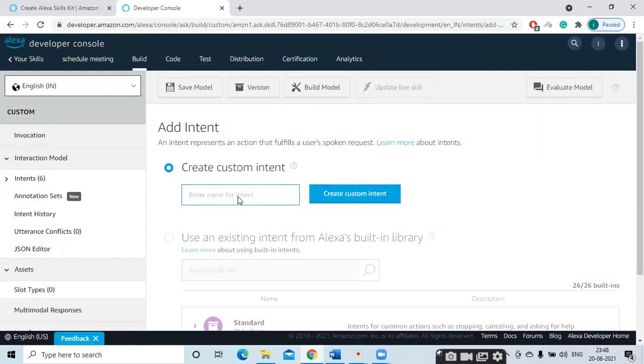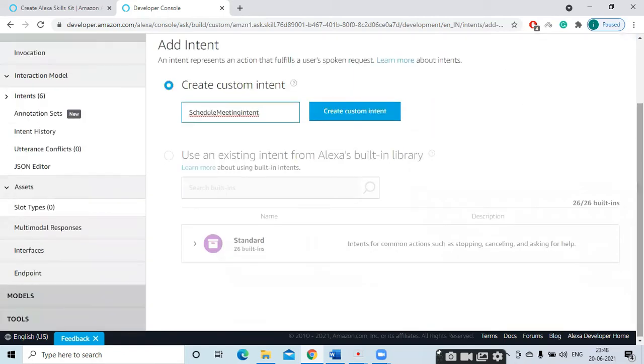What is the custom intent? Schedule meeting intent. So see here, it should start with a capital letter, meeting, M starts in uppercase letter, and intent in small letter. So it should be the same like this.